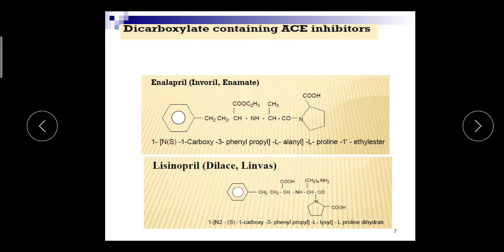The second drug under this category, dicarboxylate, is lisinopril. The chemical name is 1-carboxy-3-phenylpropyl-L-lysyl-L-proline dihydrate. Similarly, lisinopril also has the proline nucleus, that is a 5-membered ring with nitrogen and a carboxylic group.